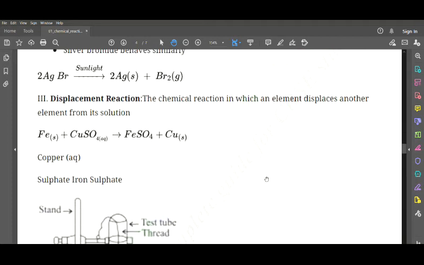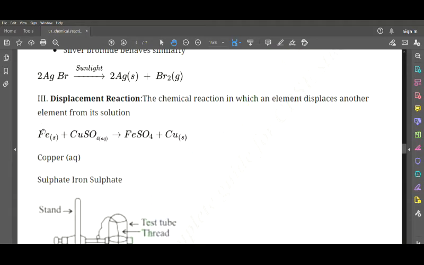Now next we have the third one, which is the displacement reaction. Displacement, the word itself, from the term itself we can understand what it says. Displacing is displacing an element from its solution, that is throwing out or keeping it away. So here it says the chemical reaction in which an element displaces another element from its solution.